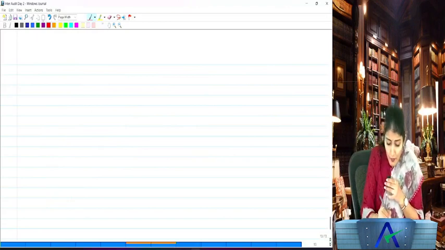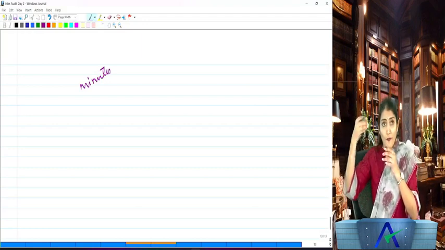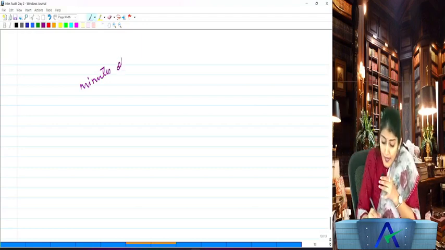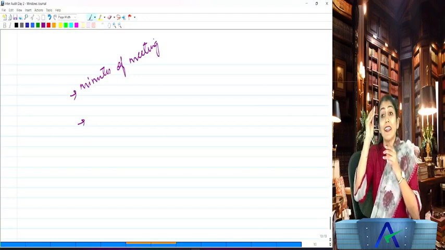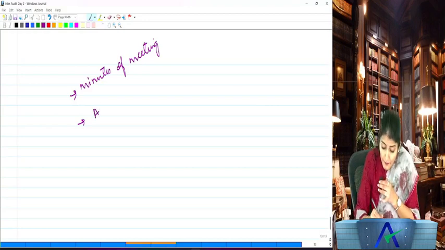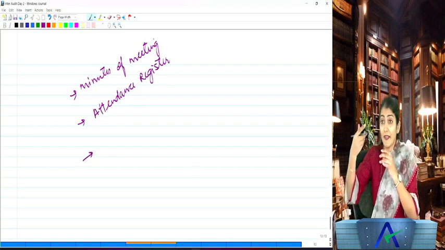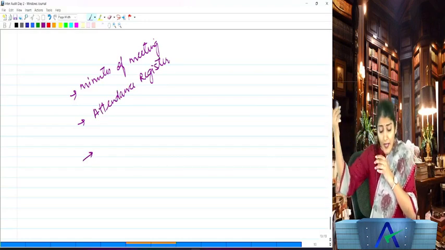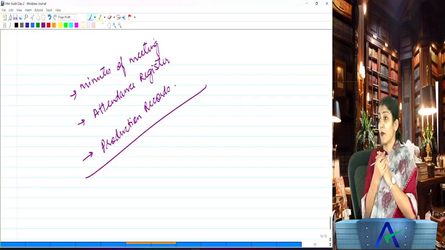So when I go for the audit, I am telling the client, whatever meetings took place during the year of your board of directors and shareholders, kindly provide me with the minutes of the meeting. I want to check your salary expenditure. So please provide me with the attendance register of your employees, because based on the attendance, accordingly the salary needs to be calculated. Say I want to check the purchases and sales. So I tell the client, please give me access to the production records of the company.